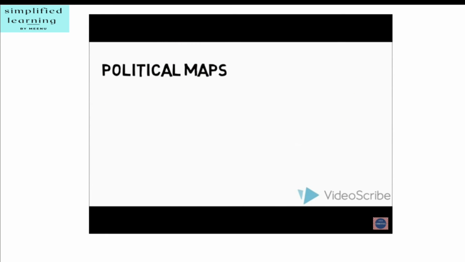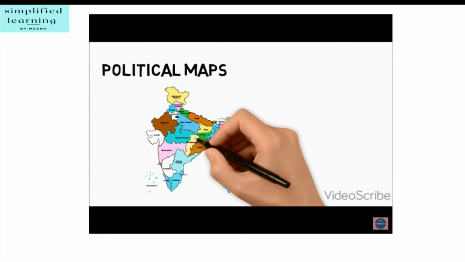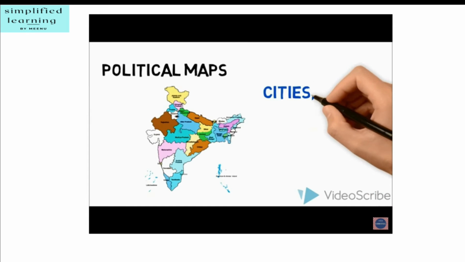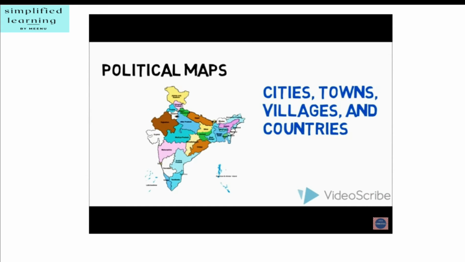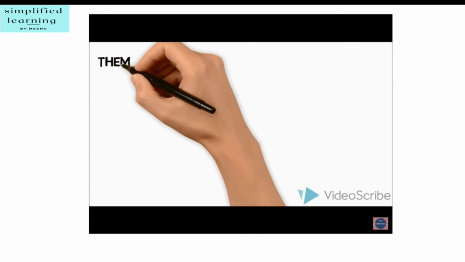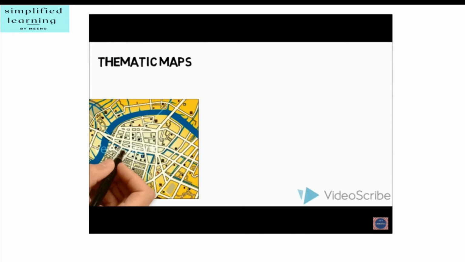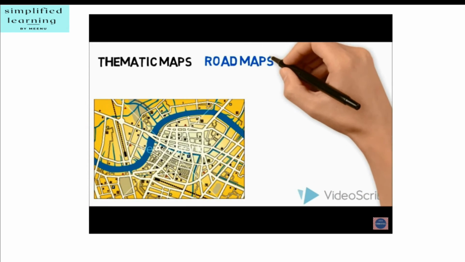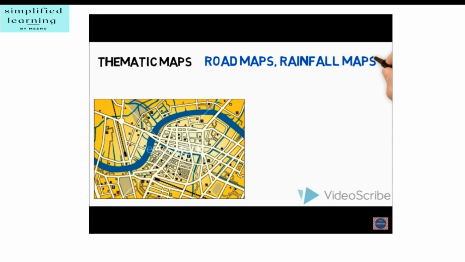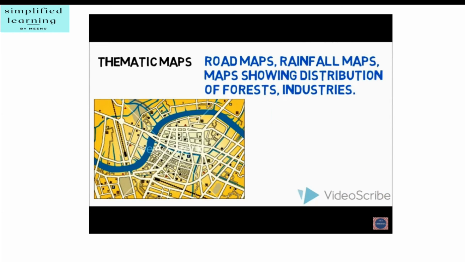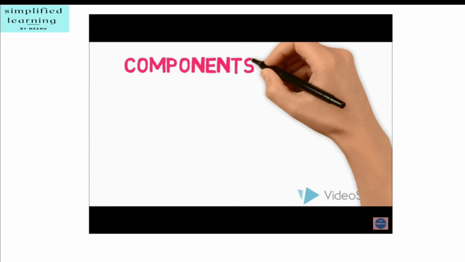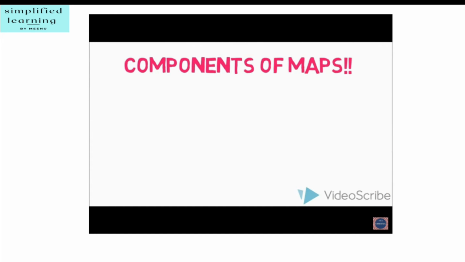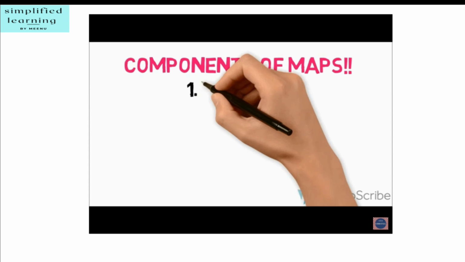2. Political maps. Maps showing cities, towns and villages, and different countries and states of the world with their boundaries are called political maps. 3. Thematic maps. Some maps focus on specific information, such as road maps, rainfall maps, maps showing distribution of forests, industries, etc. are known as thematic maps. Components of maps. There are 3 components of maps: distance, direction and symbol.